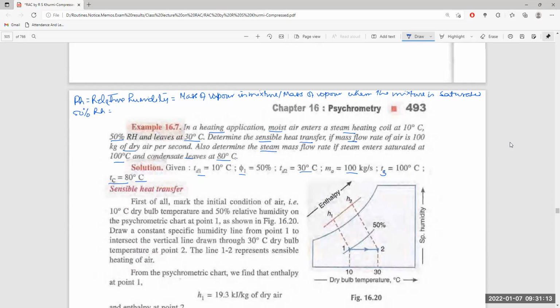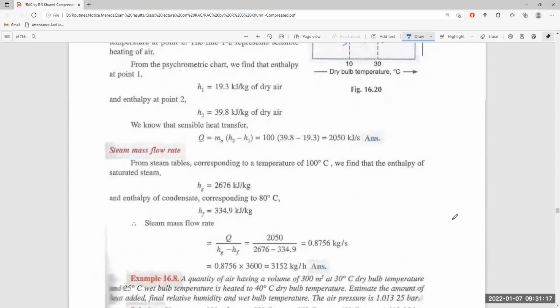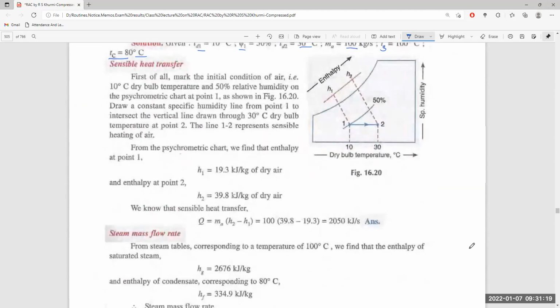First of all, mark the initial condition of the air, that is 10 degrees centigrade dry bulb temperature and 50% relative humidity, on the psychrometric chart.